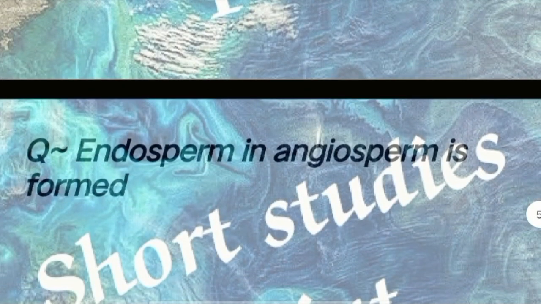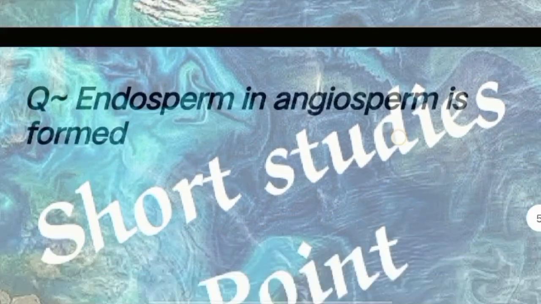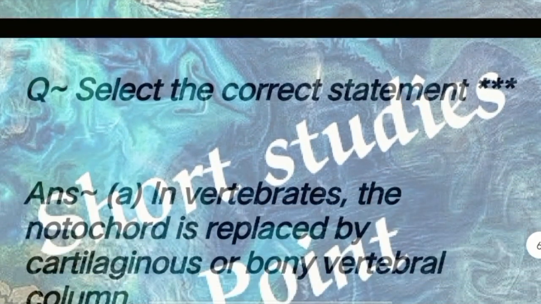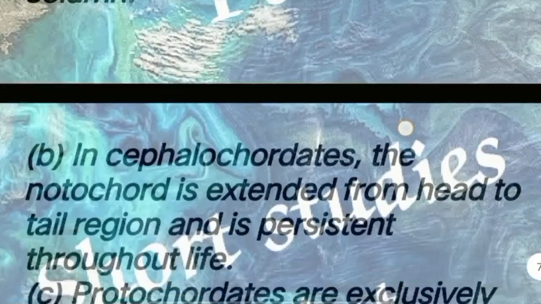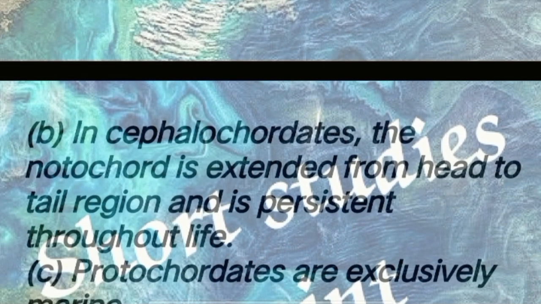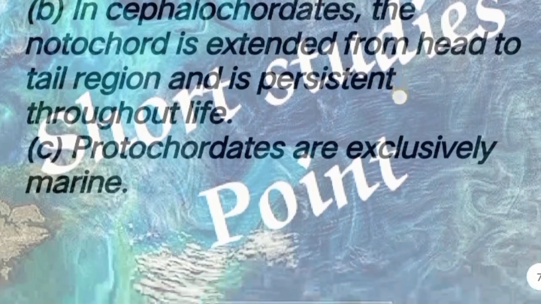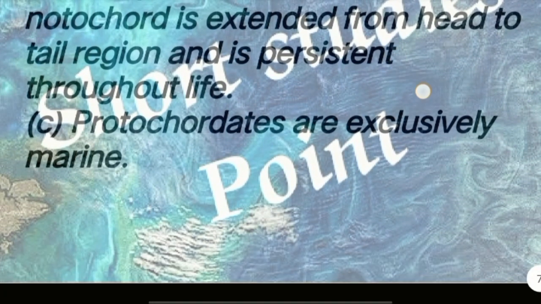Next question: angiosperm fruit is formed? Answer: after fertilization. Next question: select the correct statement. Answer: A, in vertebrates the notochord is replaced by cartilaginous or bony vertebral column. B, in cephalochordates, the notochord extends from head to tail region and is present throughout life. And C, protochordata are exclusively marine.